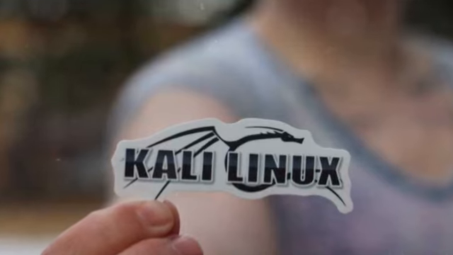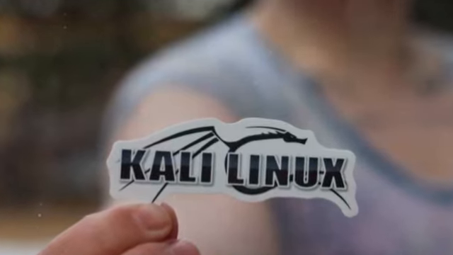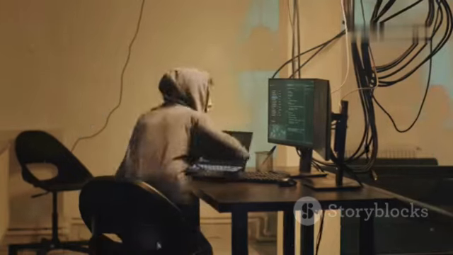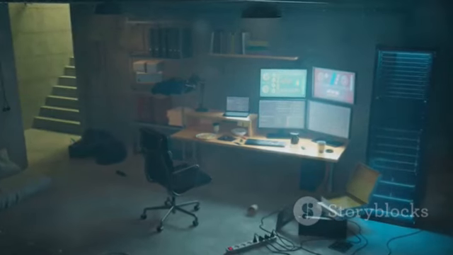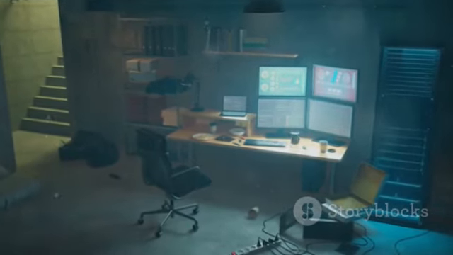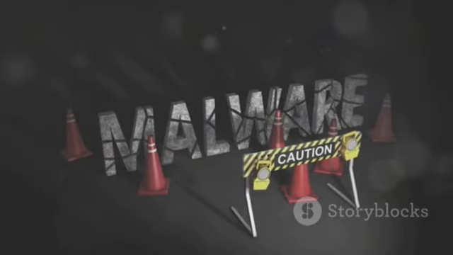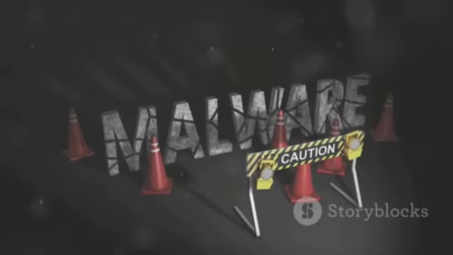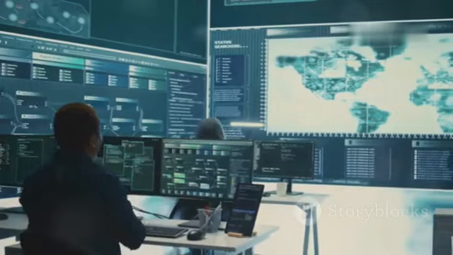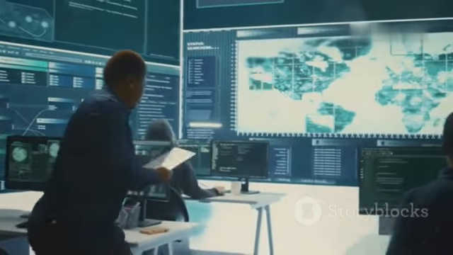Today we're diving headfirst into the exciting world of ethical hacking. We'll be exploring Kali Linux, the go-to operating system for security professionals, and uncovering the powerful tools it offers. Think of Kali Linux as the ultimate tech toolbox, packed with everything you need to test and strengthen systems against cyber threats. But before we unlock this toolbox, remember, with great power comes great responsibility. Our goal is to learn these tools for ethical purposes only, helping to make the digital world a safer place.